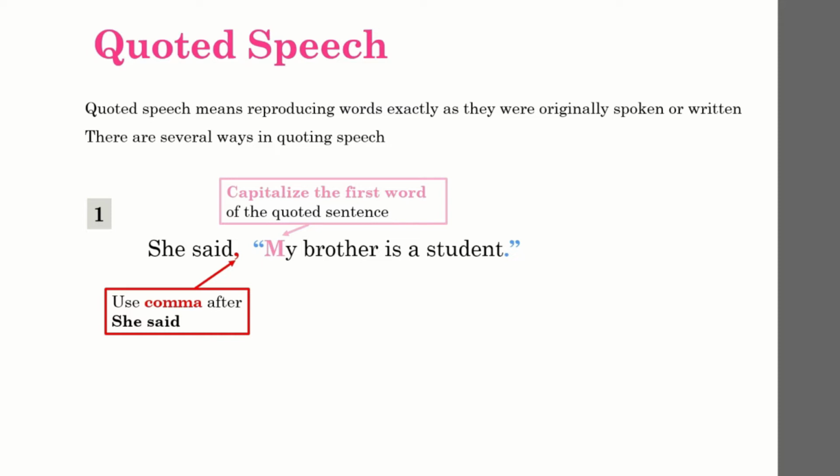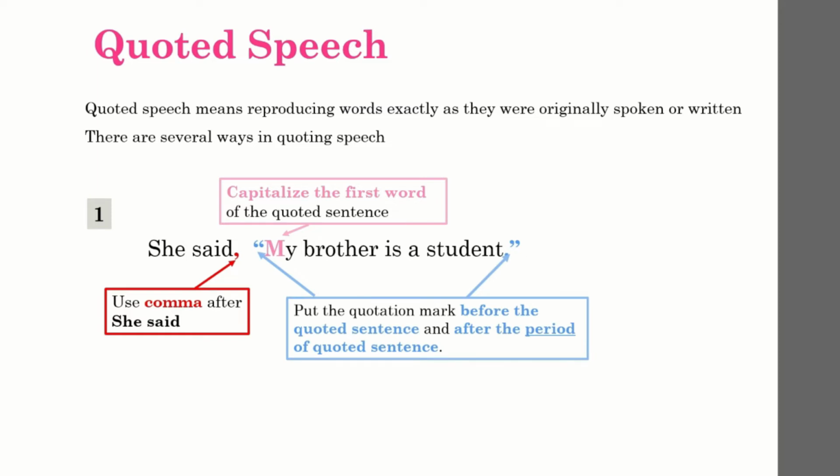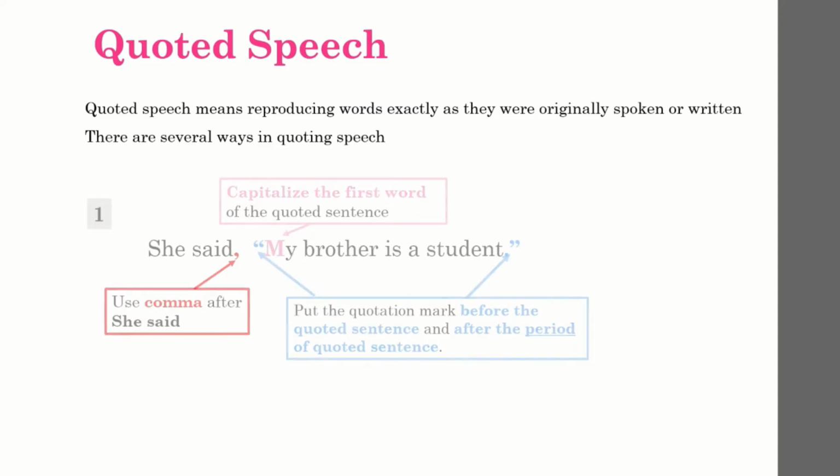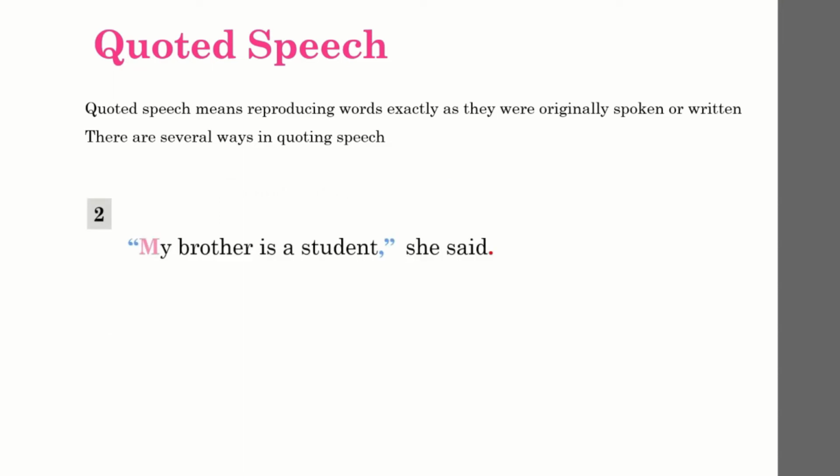It's essential for you to capitalize the first word in the quoted sentence because it indicates where the speech starts. And then put the quotation marks before the quoted sentence and after the period of the quoted sentence. The quoted sentence ends with a period, and place the period within the pair of quotation marks.